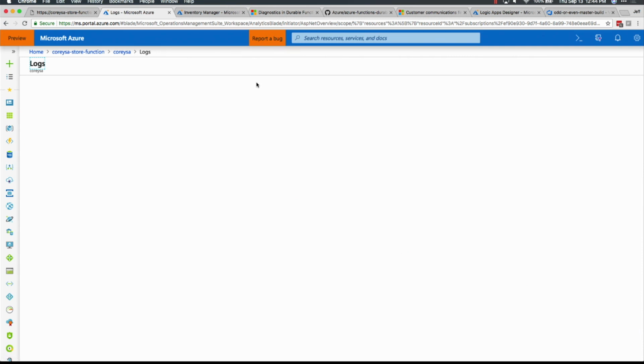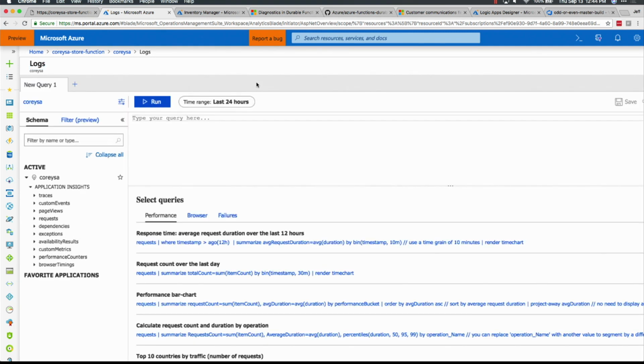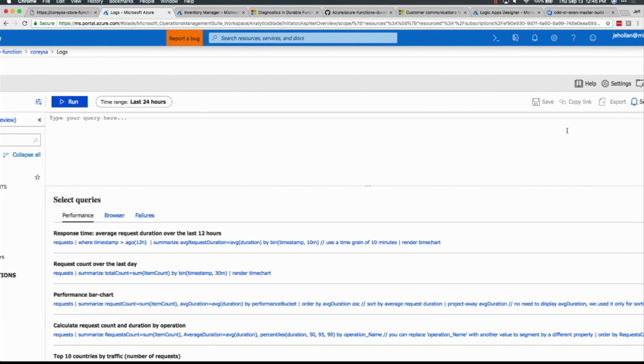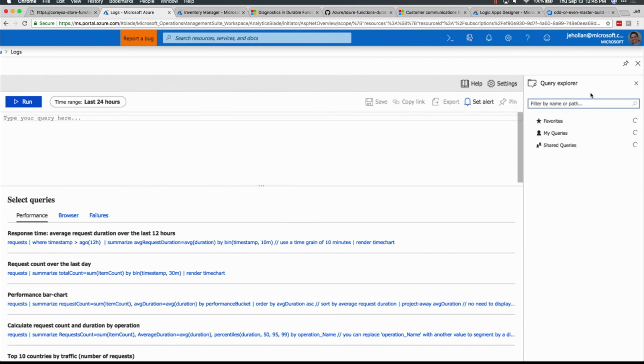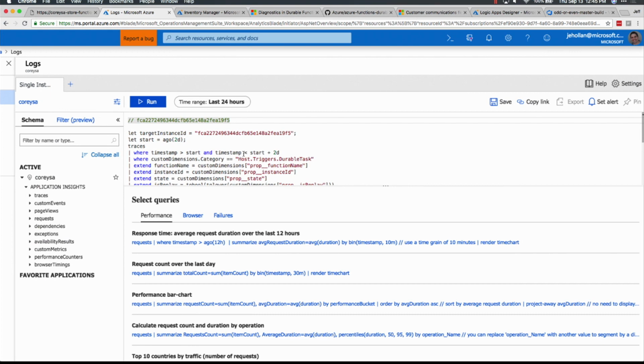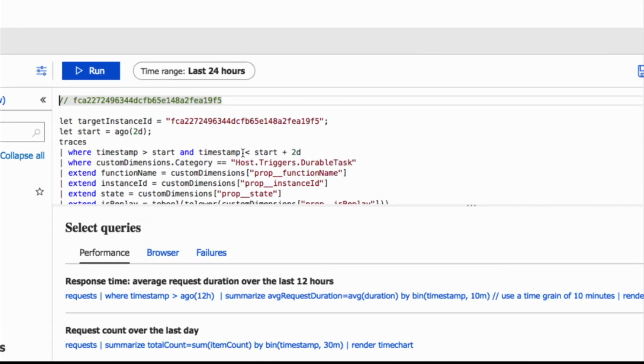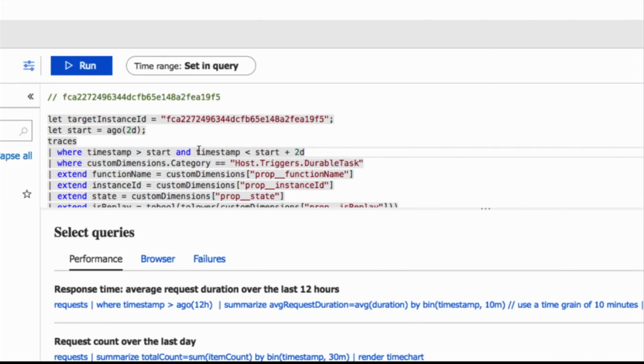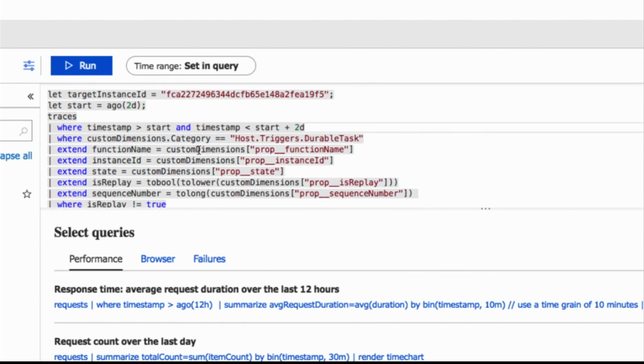Now, I'm going to run a query which will give me the status of one of my instances through Azure Application Insights. And then I'm going to show you how I got that query because it's going to look really complex, and then you'll be like, wow, Jeff's such a cheater. He just cheated to get this. So let me zoom in here a little bit. This is the query I'm going to run. This is called the Application Insights query language, extremely powerful.